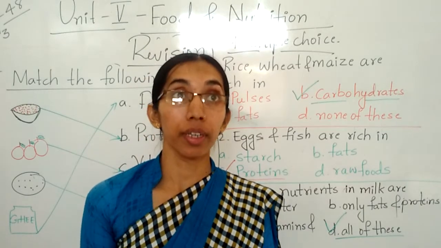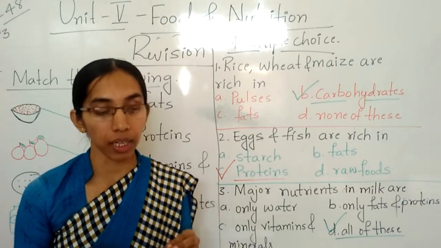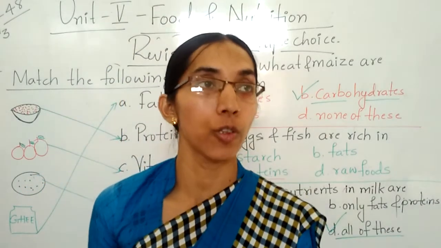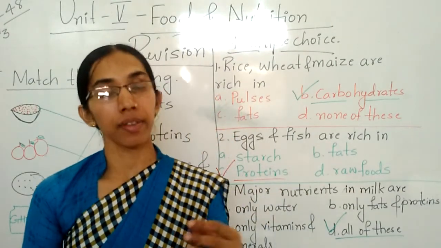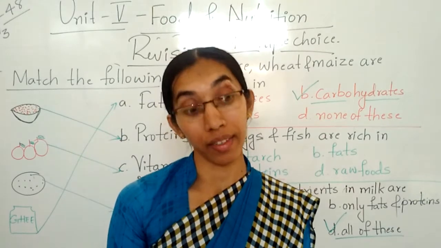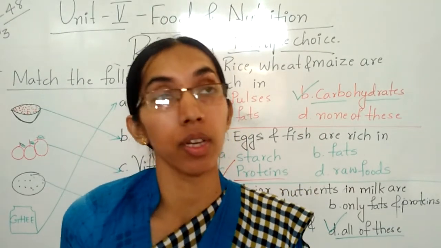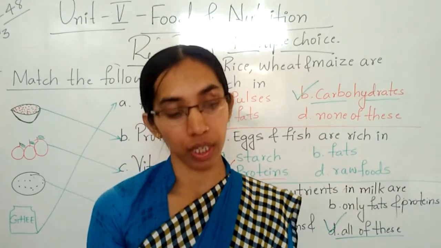Because proteins are nutrients that help in building our bodies and also to maintain them by replacing and repairing worn out tissues. So that is the reason growing children should eat more protein.